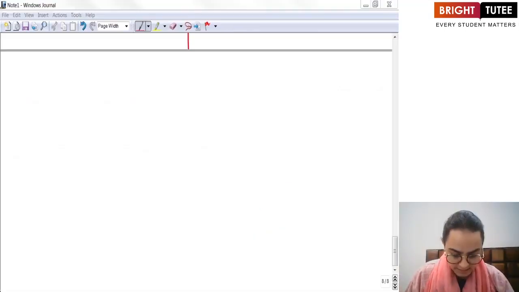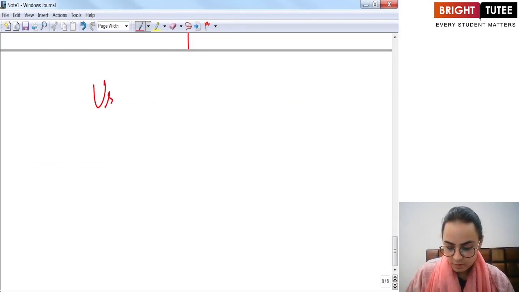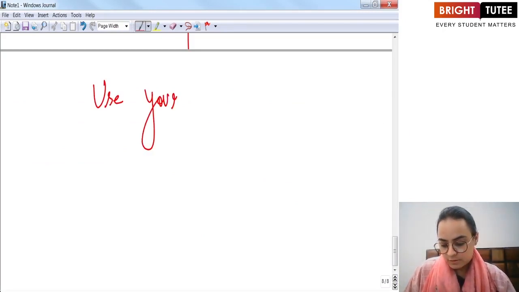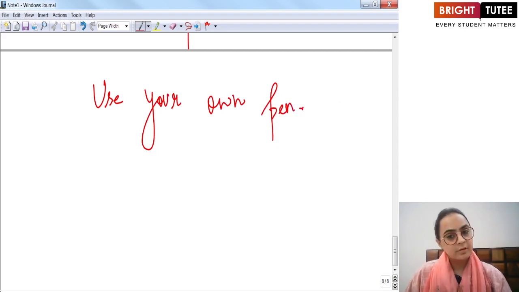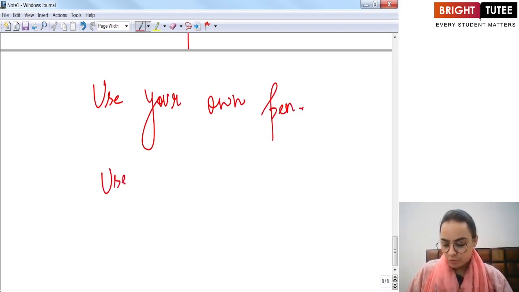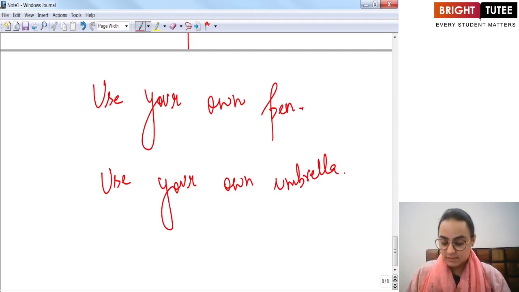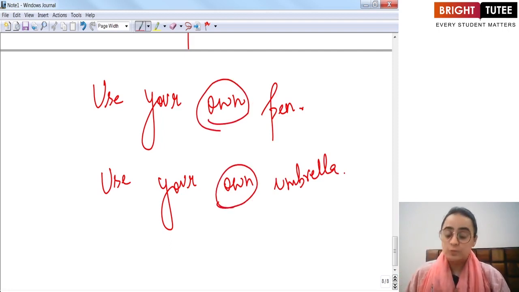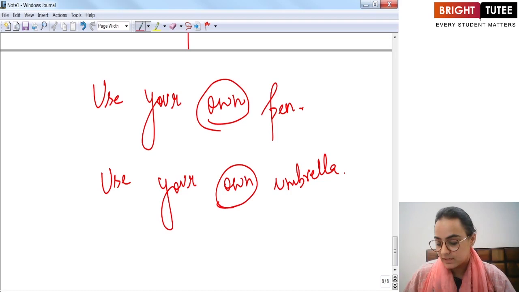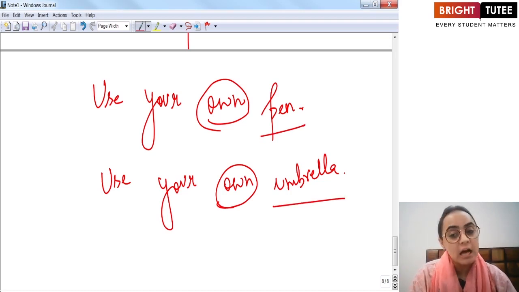If I give you an example, use your own pen, or use your own umbrella. So in these 2 sentences, own is used as an adjective because it is followed by a noun.